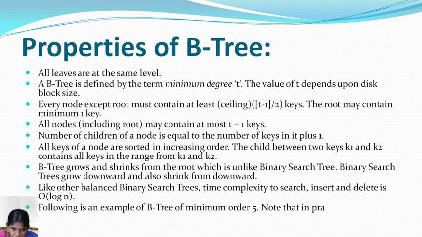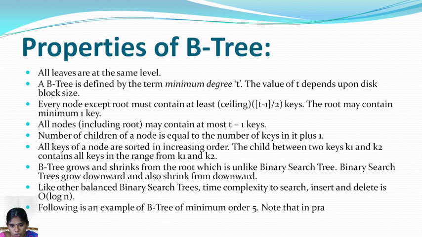Next, the properties of a B tree. All leaves are at the same level. A B tree is defined by the minimum degree T. The value of T depends upon the disk block size. Every node except the root must contain at least T minus 1 keys. The root node may contain a minimum of 1 key. The number of children of a node is equal to the number of keys in it plus 1, and all the keys of a node are sorted in increasing order.